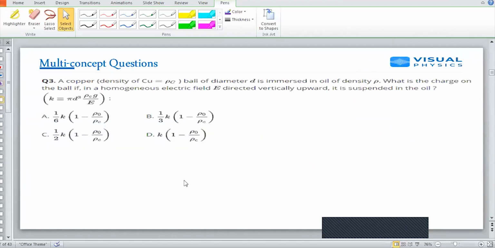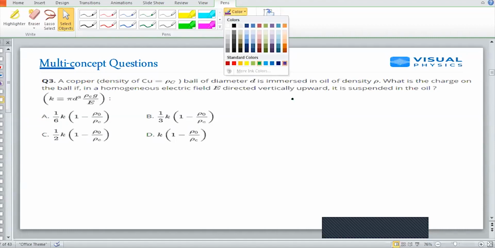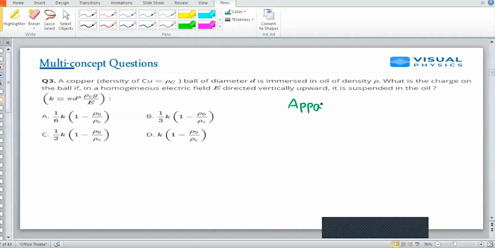Question number 3. It is basically the concept of apparent weight. Apparent weight is what you have studied in the Archimedes principle. Again, a ball is there.